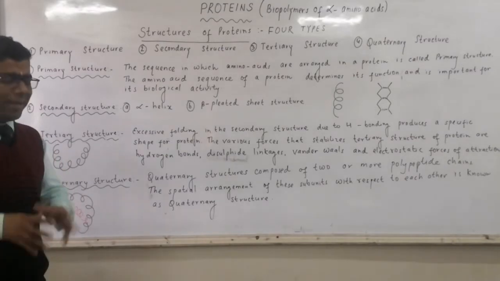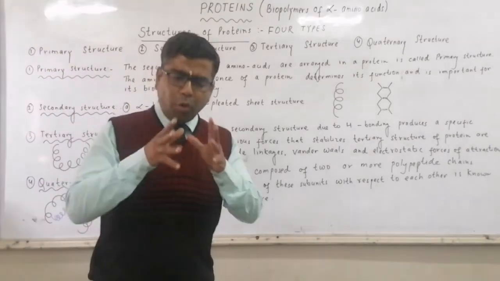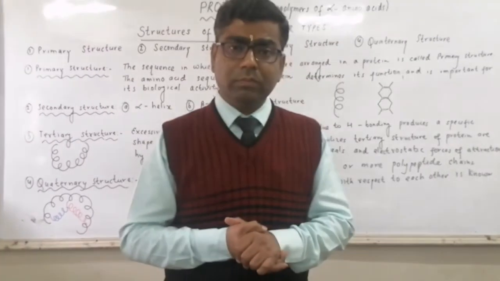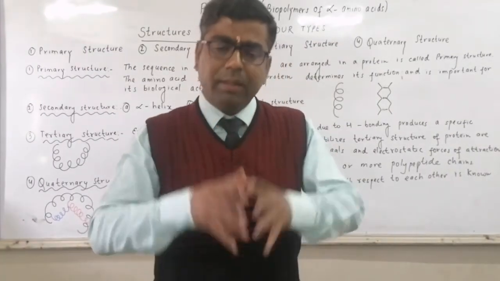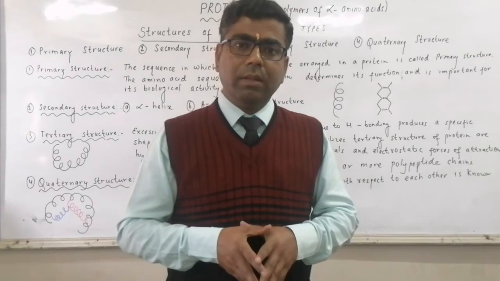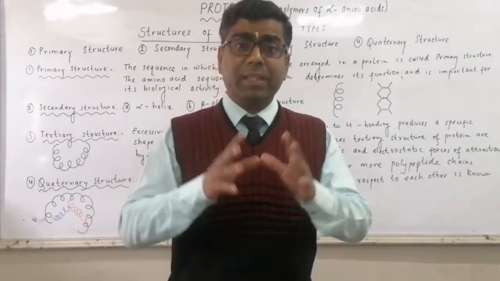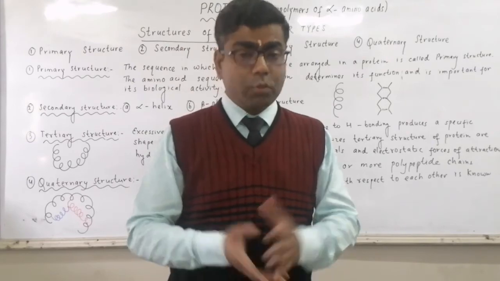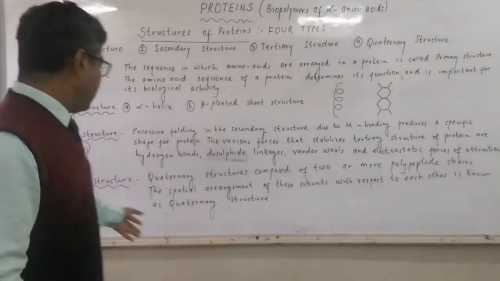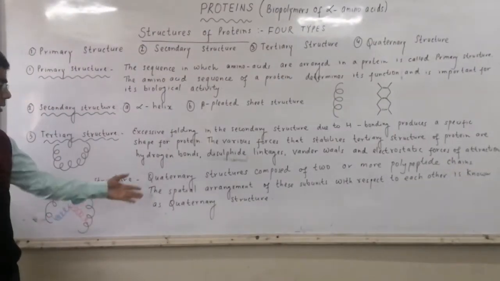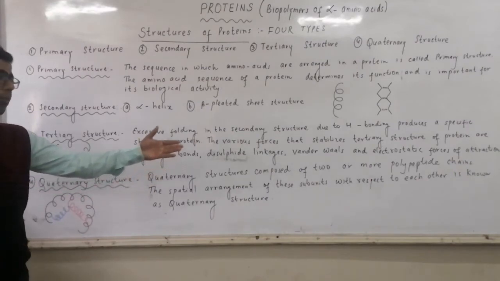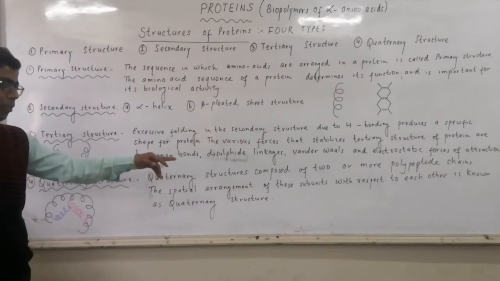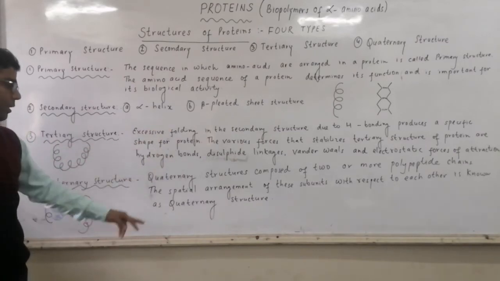What is quaternary structure? It's very simple. When more than one polypeptide chain is there, then their arrangement, or we can say spatial arrangement with respect to each other, is called the quaternary structure. So quaternary structure is composed of two or more polypeptide chains. The spatial arrangement of these subunits with respect to each other is known as quaternary structure.